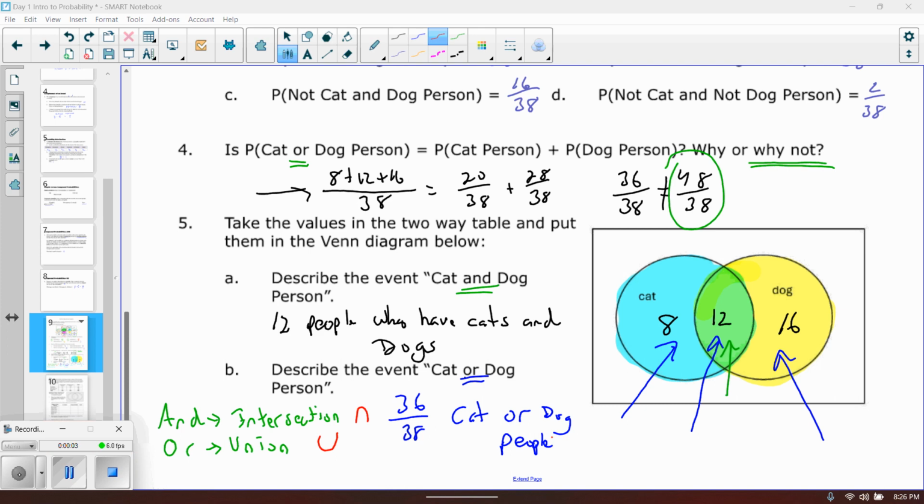All right, so this is our third video. Before I move on to the next page, I completely forgot one other piece of information I need to include in this Venn diagram. If you look at the numbers here, we had the 8, the 12, and the 16, and that added up to 36, but we had 38 total people. That's because there were 2 people that were not cat or dog people at all.